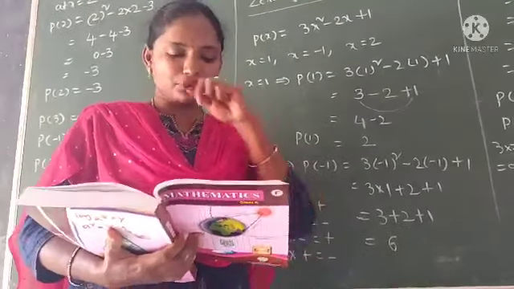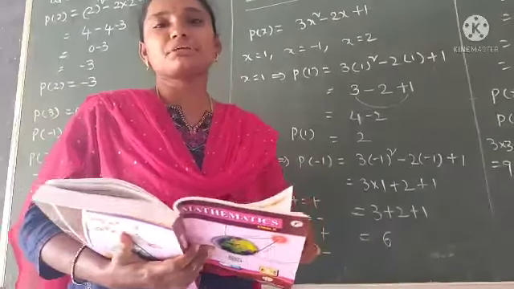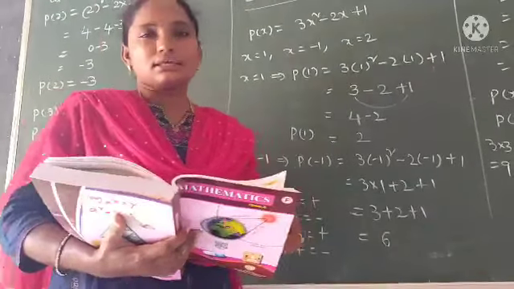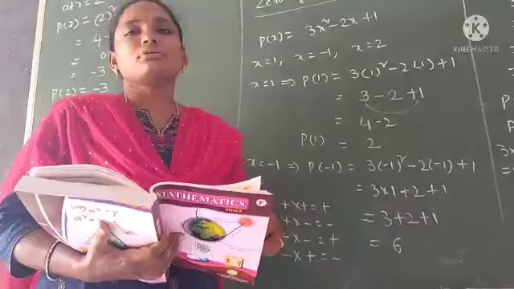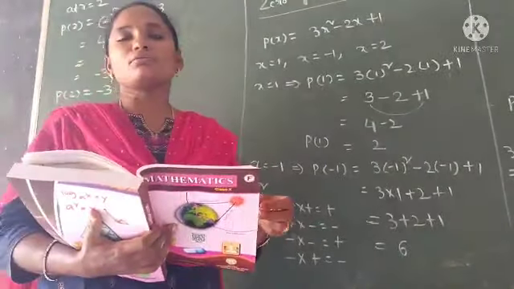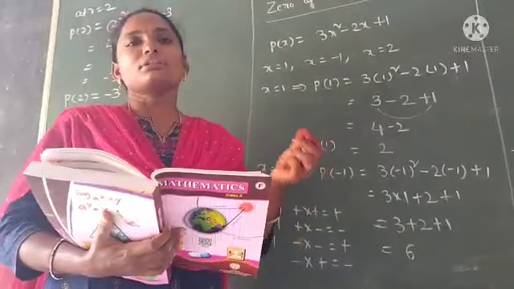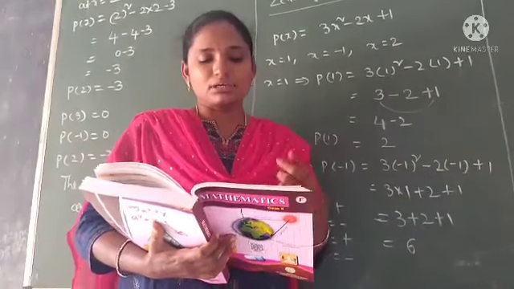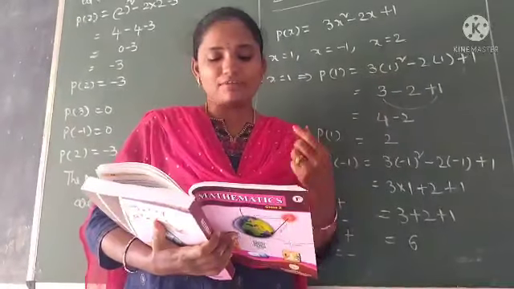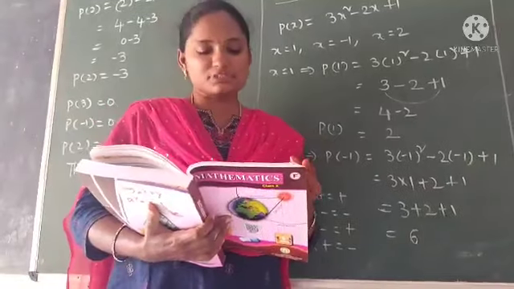So, we know the coefficient of a term. What is the coefficient of the term? In the term, the variable has a numerical value in front of the variable. The numerical value is the coefficient of the term. Here we observe we have 4 terms. The first term is 5x power 7.